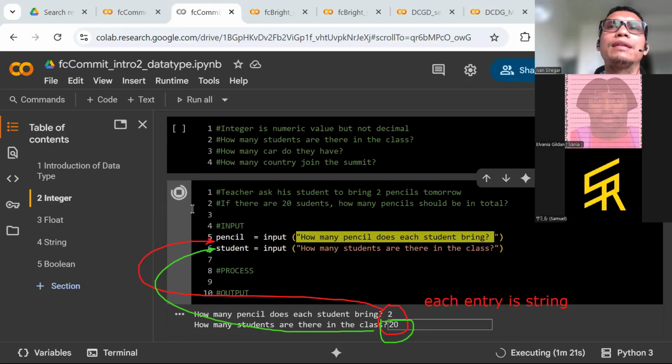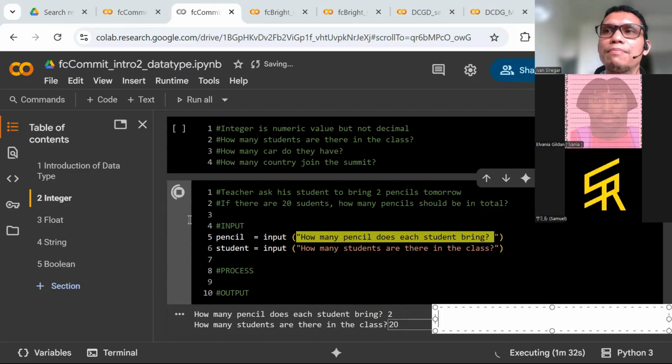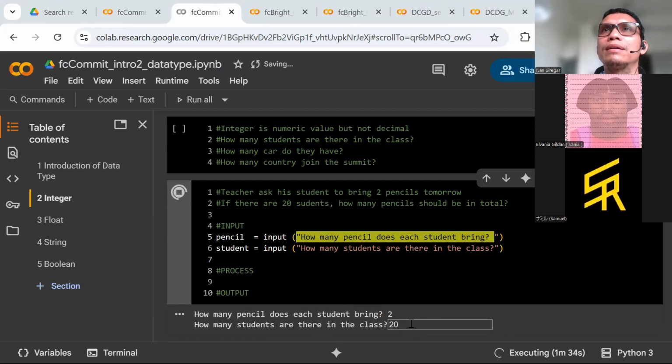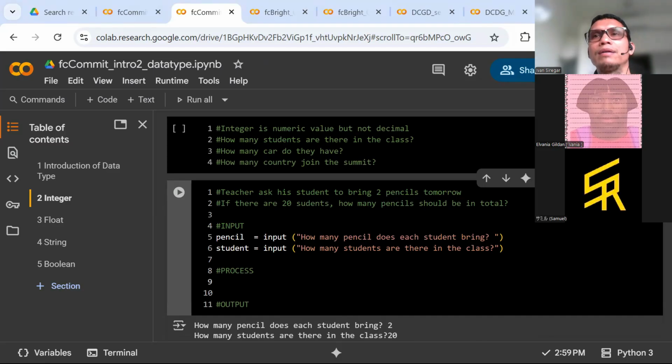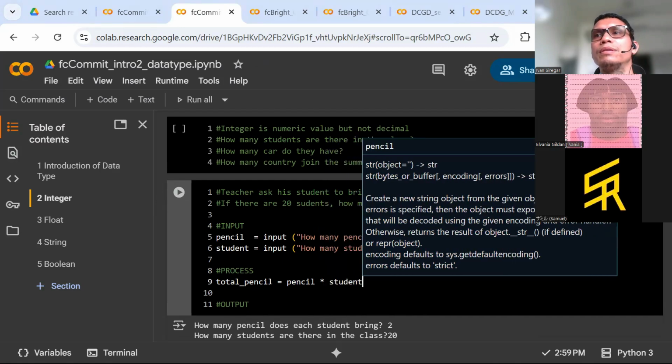Karena yang dikalikan dalam bentuk integer atau float itu yang boleh. Ya, kalau string dia nggak boleh. Mau lihat hasilnya? Kalau kita paksa dia, oke, boleh. Coba lihat di sini. Ya, total pencil di sini adalah pencil dikali student.